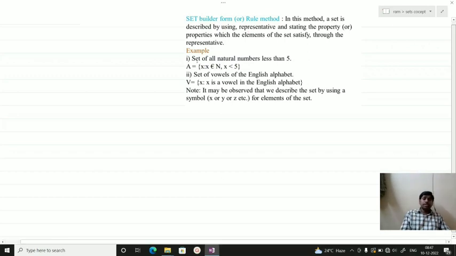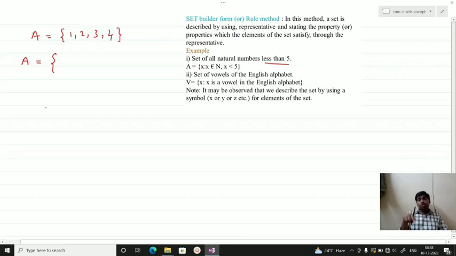Let us say the set of natural numbers less than 5. Previously we wrote this as set A. So how to represent the same set in roster form? Already we know that it is 1, 2, 3, 4.